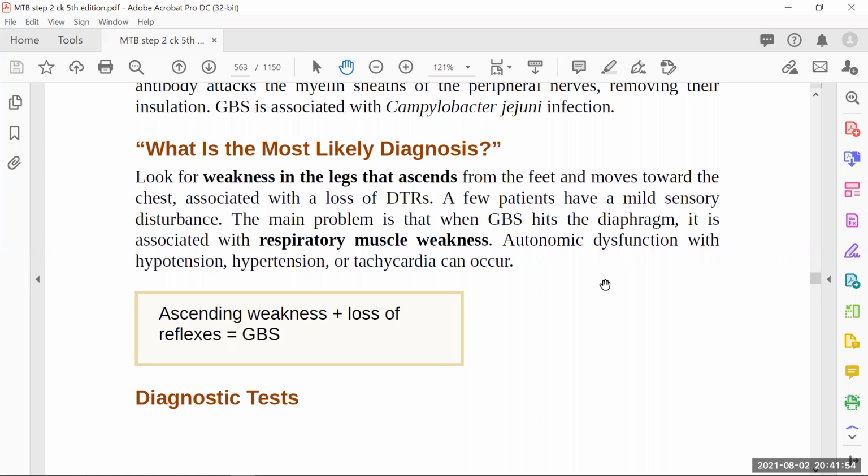See, if the weakness is going towards the chest, then what will happen? Respiratory movement can also be affected seriously. And autonomic dysfunction with hypertension and tachycardia can occur. So of course, when respiratory muscles and upper limb muscles are involved, there can be some autonomic dysfunction you can see in your patient. The patient may present with hypertension or tachycardic symptoms as well, and that can also be a symptomatic clue for us. So whenever it says ascending weakness and loss of deep tendon reflexes, always think about GBS. Ascending weakness means first of all the lower limb is involved, and then slowly the upper part of the body is going to get weaker and weaker. So always think about GBS.